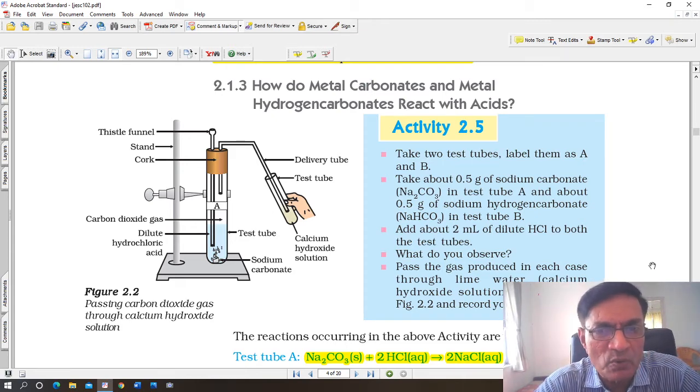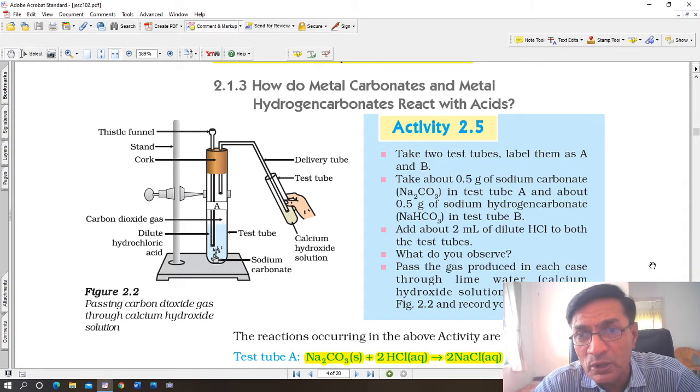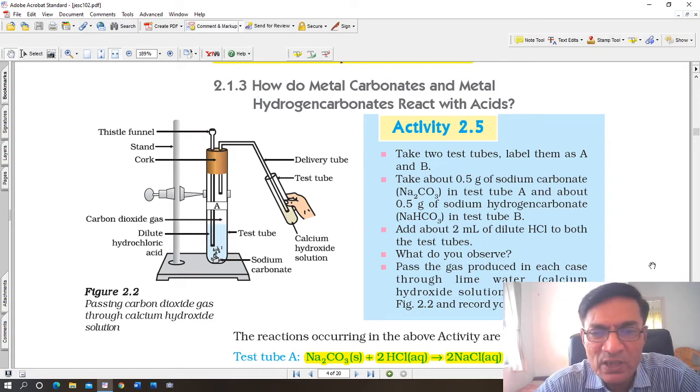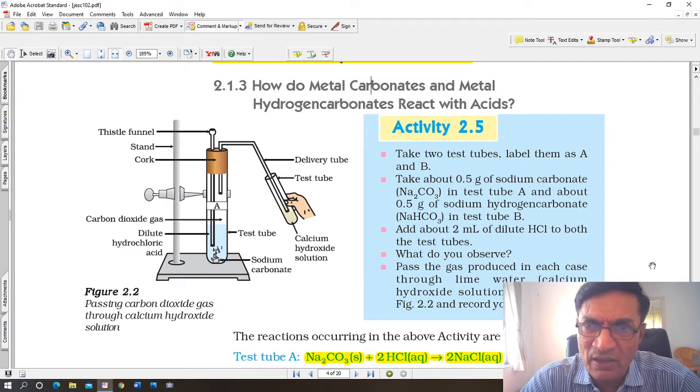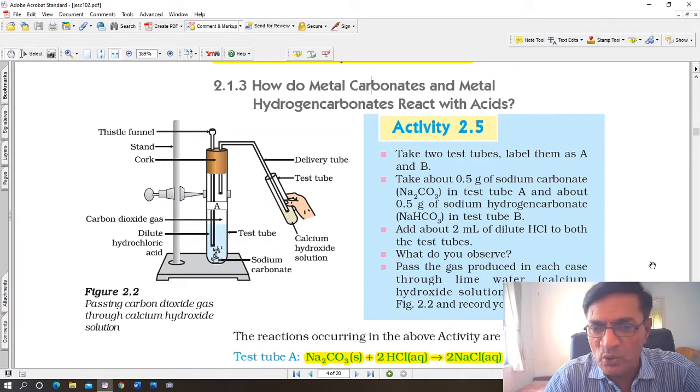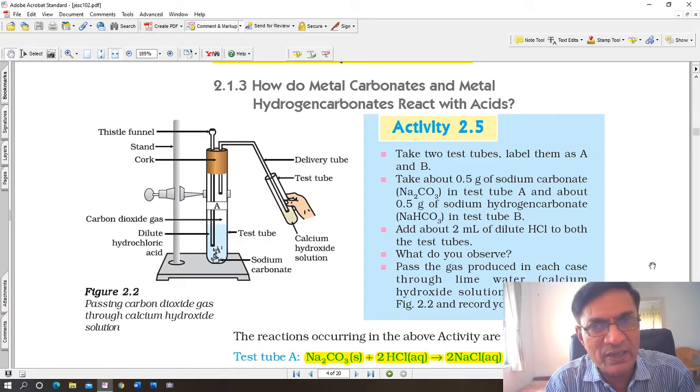Small solid pieces of sodium carbonate are mixed with dilute hydrochloric acid, and you can see the position of the delivery tube. It is slightly above. It is not dipped in the solution. Remember that. It is above, where the gas collects and then passes through the delivery tube. So slowly gas is produced, it passes through the delivery tube, and you can collect it in a separate test tube. Calcium hydroxide solution is there in the second test tube, and the carbon dioxide gas is bubbled through calcium hydroxide solution, which is taken in a separate test tube.